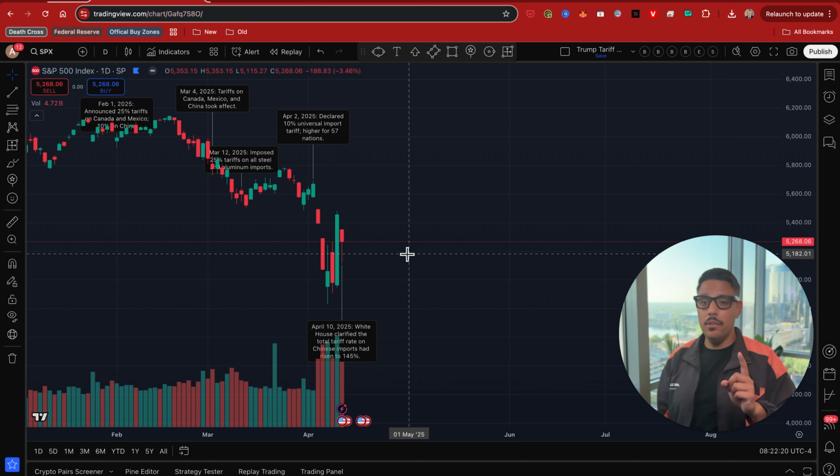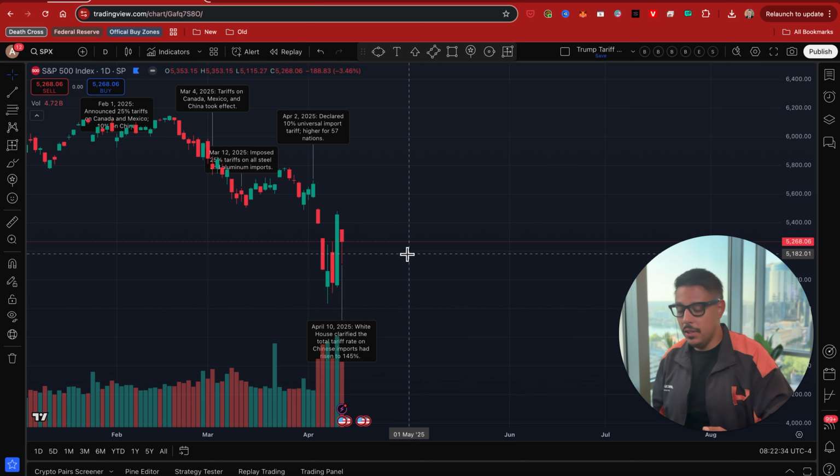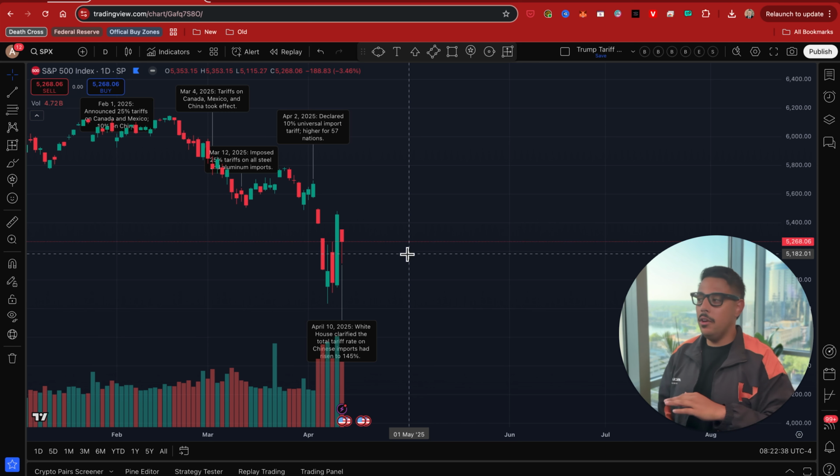Now, the thing is, we don't know what that impact is. And this is, by definition, uncertainty. We don't know what Trump's going to do. No one knows. And this uncertainty is the opposite of risk appetite. I think that's very clear. Nobody wants to take risk right now because Trump is basically going out in the Wild Wild West shooting from the hip. We don't know what he's going to do, right?